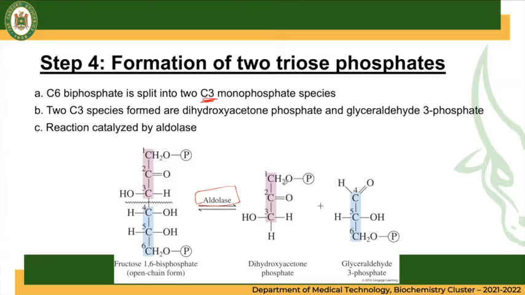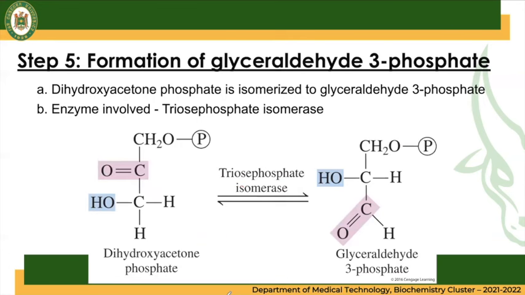So this is not a regulated step. Here we have 2 molecules, or 2 products, the dihydroxyacetone phosphate (DHAP) and the glyceraldehyde 3-phosphate (G3P). G3P is the one that will continue in the glycolysis pathway. Your DHAP should be converted first to G3P. Okay, so it is also an isomerization reaction.